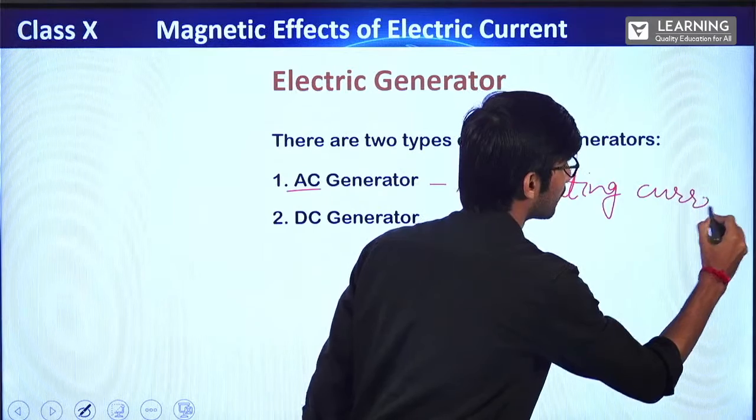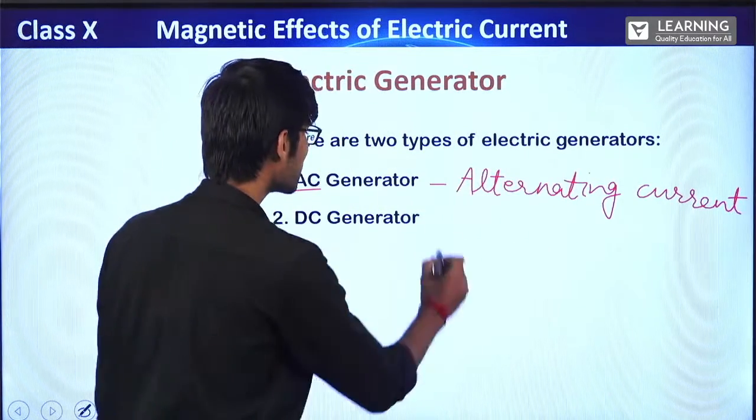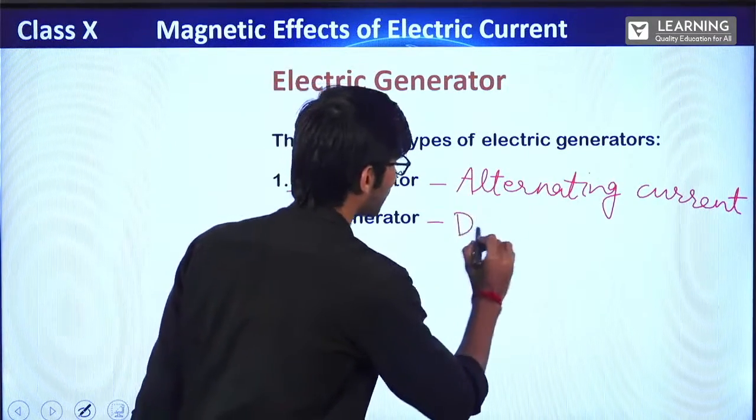Alternating current. And DC means direct current.